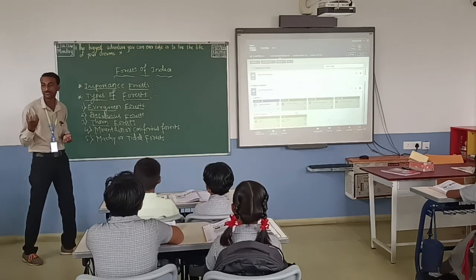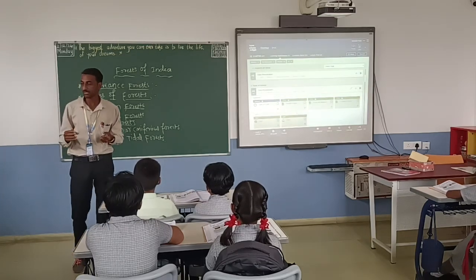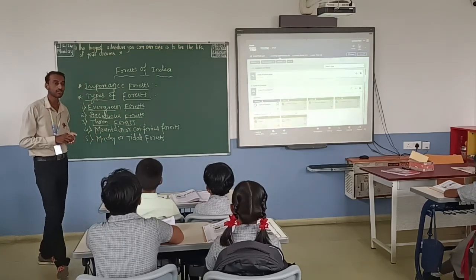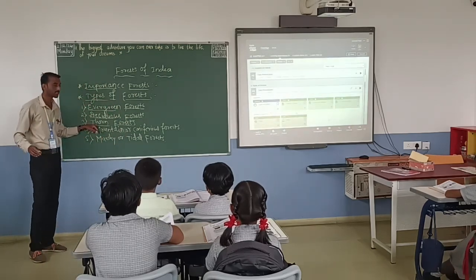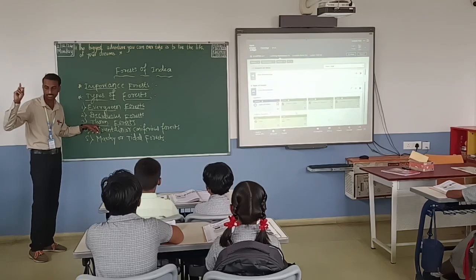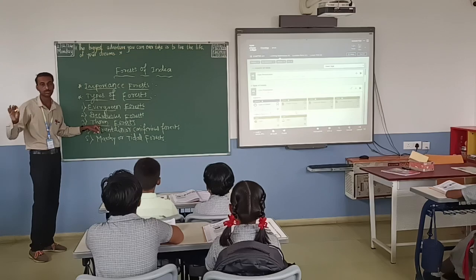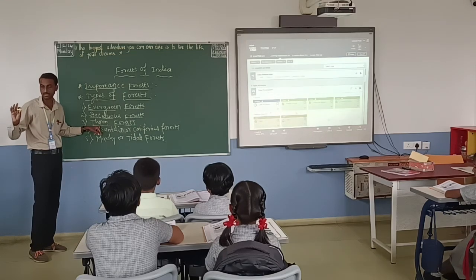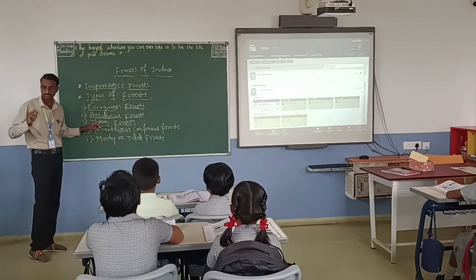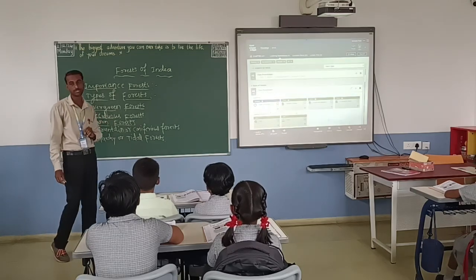They take the water and store it. They are found in thorny forests like Rajasthan and Gujarat and some other parts, but more so in Rajasthan and Gujarat. So this is all about the thorn forest.